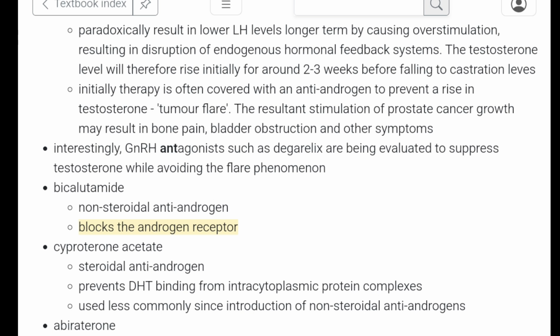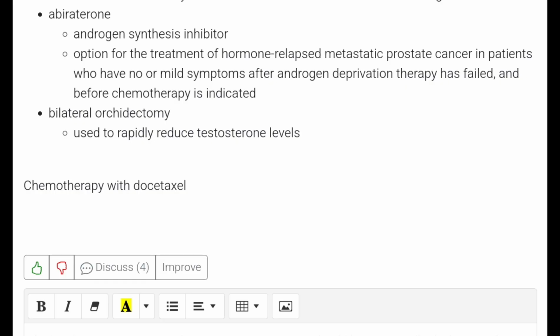On the other hand, cyproterone basically prevents binding of androgens to the receptors. Then ketoconazole actually decreases synthesis of testosterone. And finally, we have bilateral orchidectomy. This is the last option which we can do.